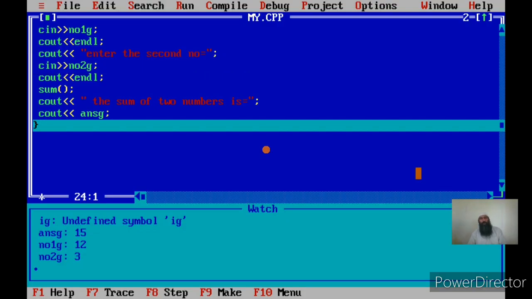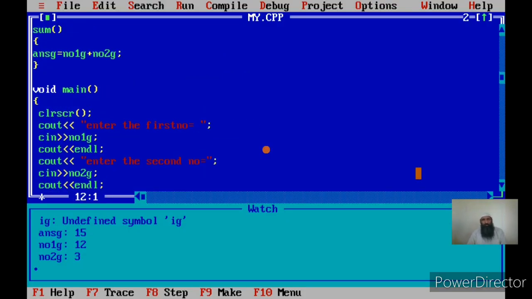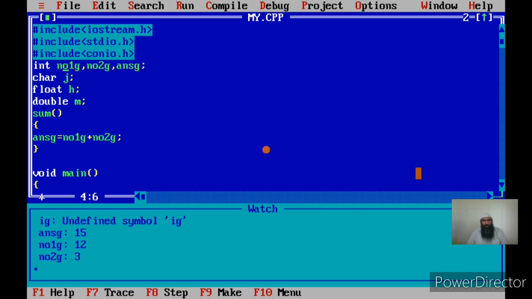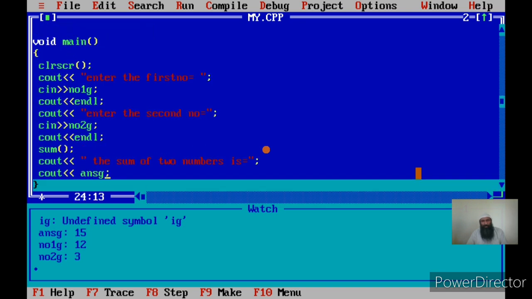But if you observe, we did not actually pass the two actual arguments in the sum, but we accessed number1g and number2g in sum, and we entered the value of number1g and number2g in the main. Therefore main is supplying the data not in the form of actual arguments but in the form of two global variables.